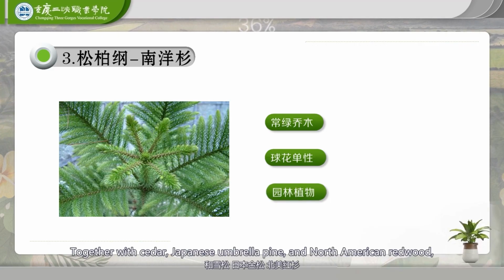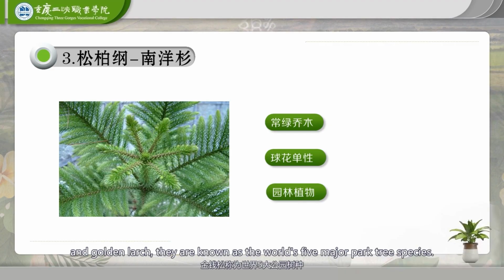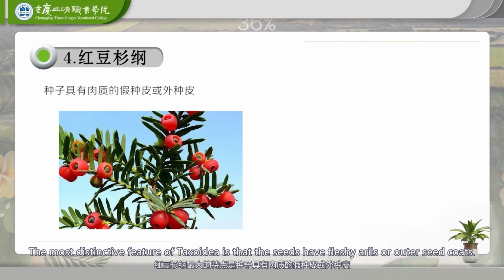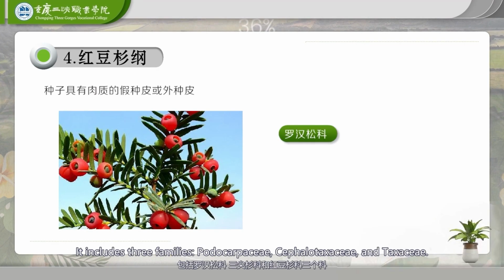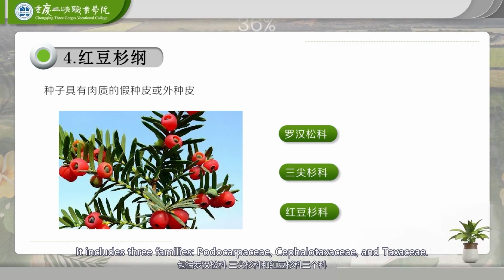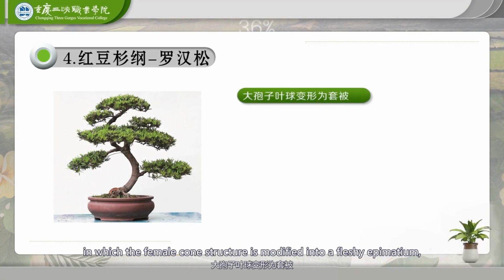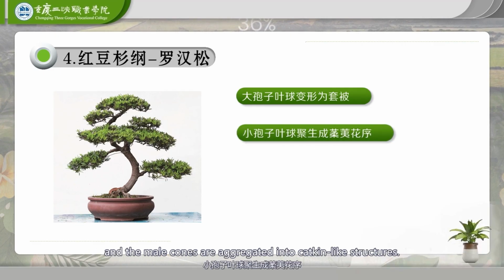Together with cedar, Japanese umbrella pine, North American redwood and golden larch, they are known as the world's 5 major park tree species. The most distinctive feature of Taxopsida is that the seeds have fleshy arils or outer seed coats. It includes 3 families: Podocarpaceae, Cephalotaxaceae, and Taxaceae. Representative plants include Podocarpus, in which the female cone structure is modified into a fleshy receptacle, and the male cones are aggregated into catkin-like structures.